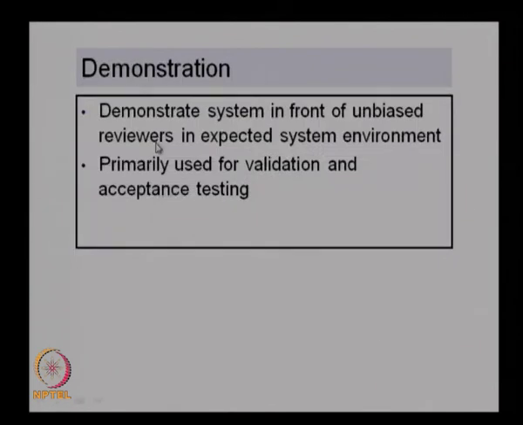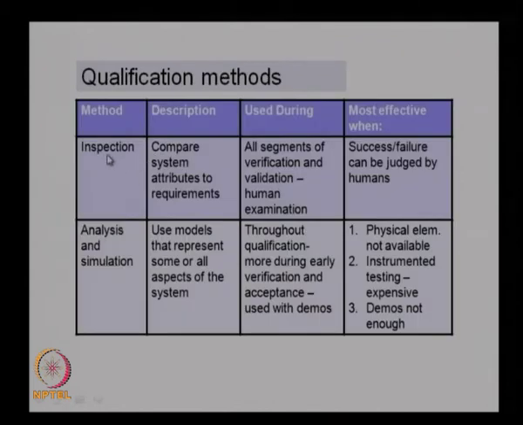These are actually explained here with more details. We have inspection, which will compare the system attributes to requirements, and here all segments of verification and validation can be done using this method of inspection, basically for human examination, and here the success and failure can be judged by the humans.